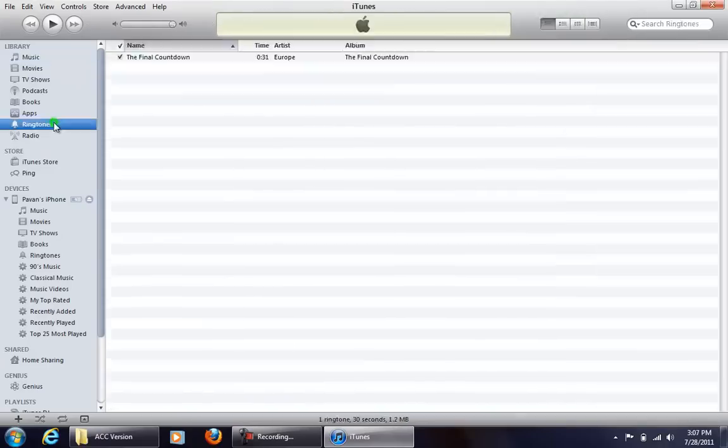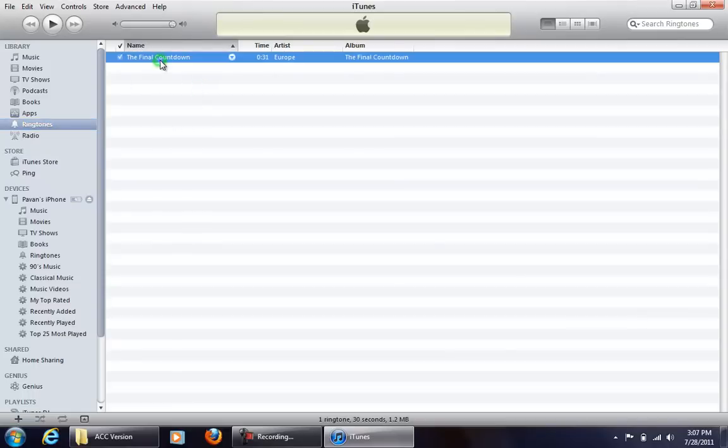The next thing you know, it's in here, and then go to your iPhone and then ringtones, and then click check ringtones, and there you go. You have a ringtone for your iPhone, or whatever you want to use it for.